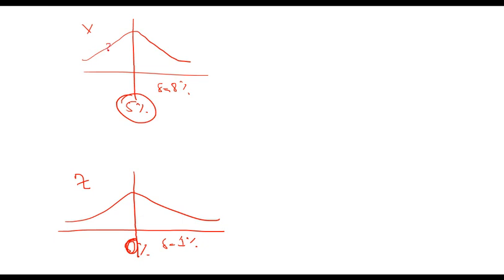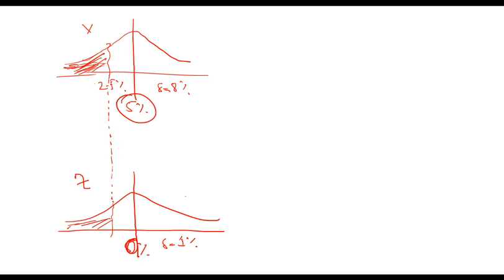I want to find out the probability of X being lesser than 2.5%. That means I want to find out this area. But I do not have its table, but I have the table of Z. So this area will be the same as this area. If I draw a line here on the Z distribution, the area on the left of this would be the same as the area on the left of X, because both are exactly the same shape.